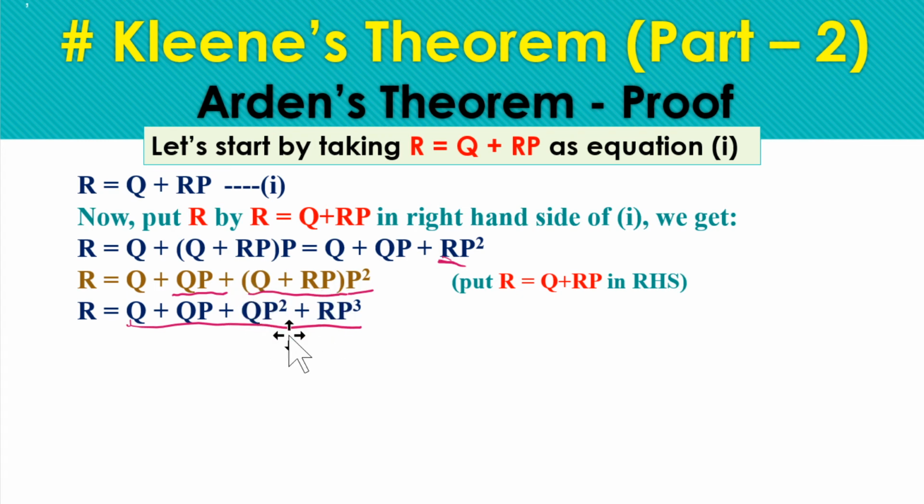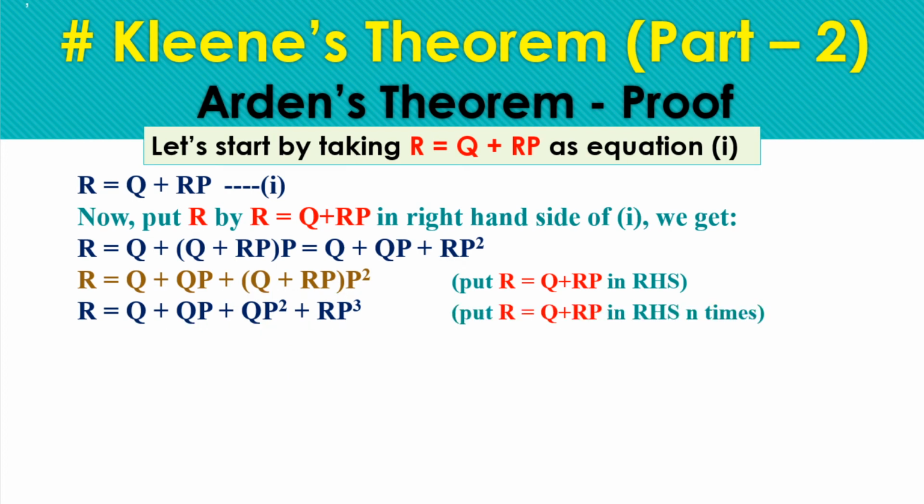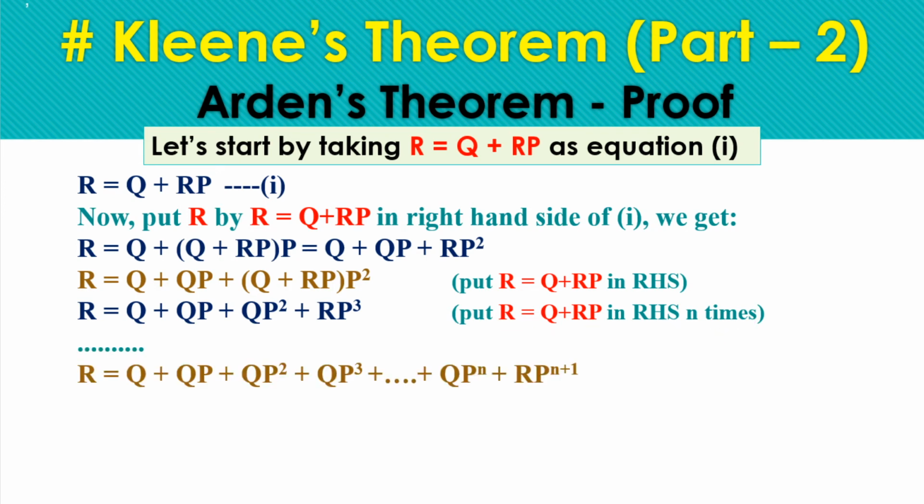Just repeating this step n number of times, a series is formed where we have QP cube, QP raised to power 4, and after substituting it n times we get QP raised to power n, and R goes one value higher. So we have RP raised to power n plus 1. This is how we substitute it n number of times, and this will be the equation after that.